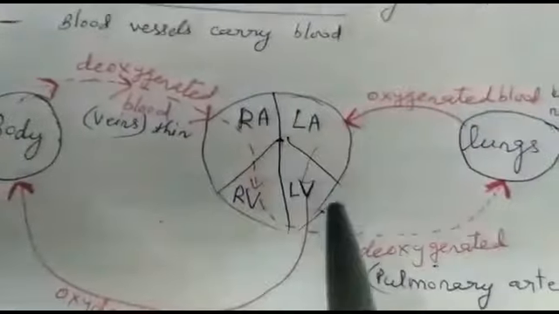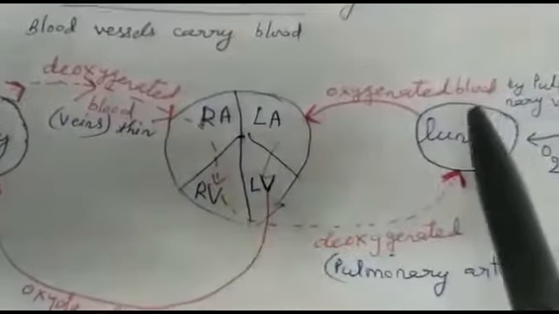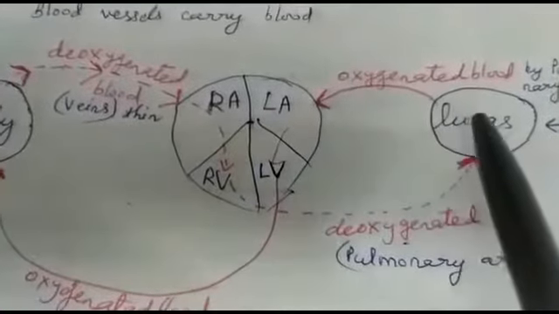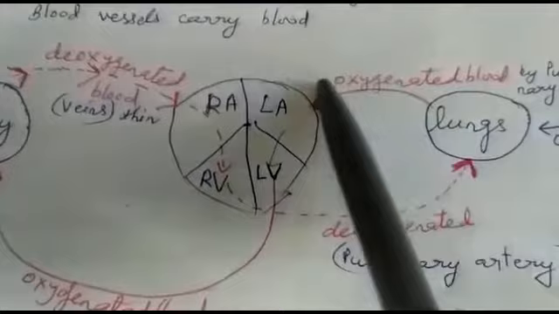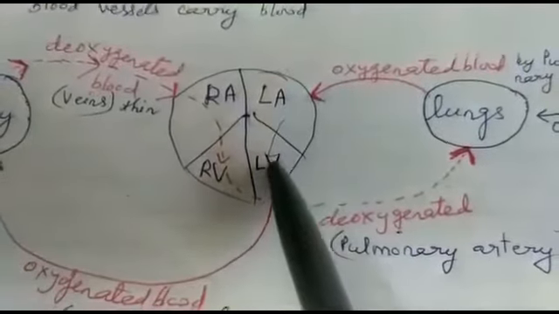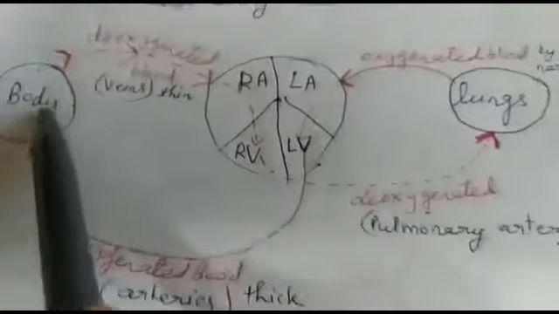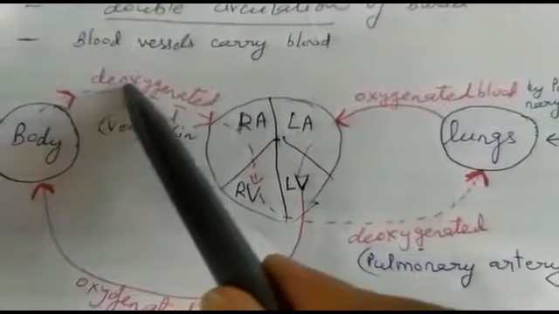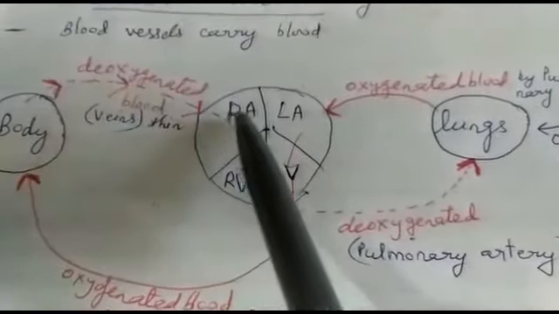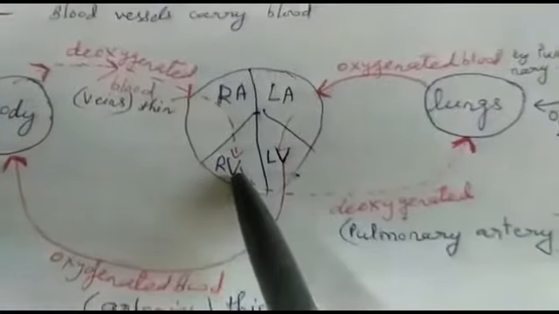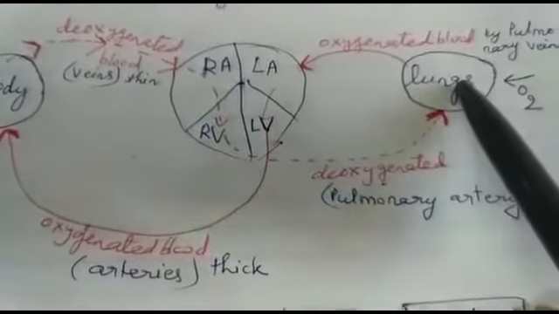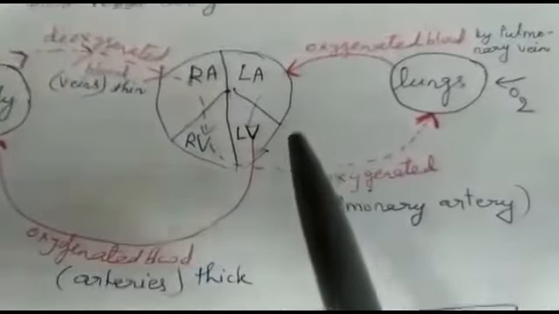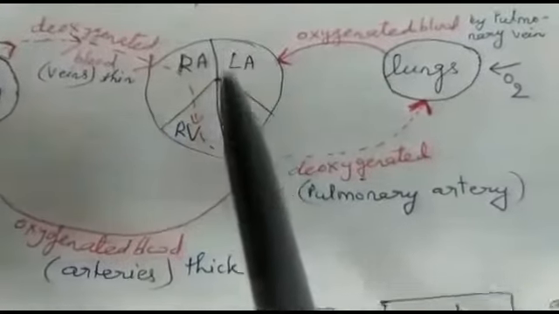So in the human heart, double circulation of blood is happening. First, oxygenated blood passes from the left atrium to the left ventricle and then to various body parts. Secondly, deoxygenated blood passes from the body via veins to the right atrium, then to the right ventricle, and then back to the lungs. So there is double circulation of the blood, as the blood passes through the heart twice in a single cycle.